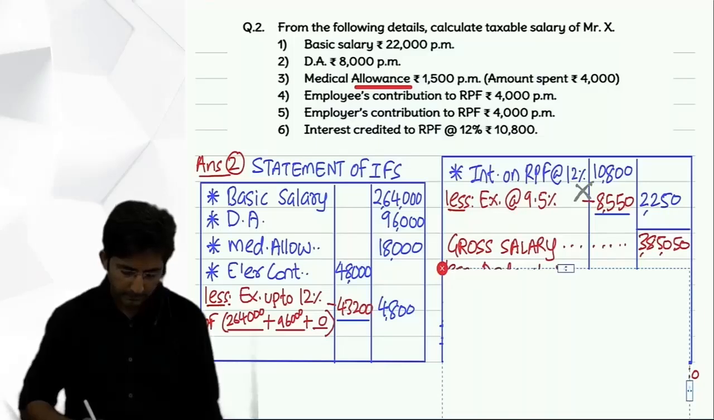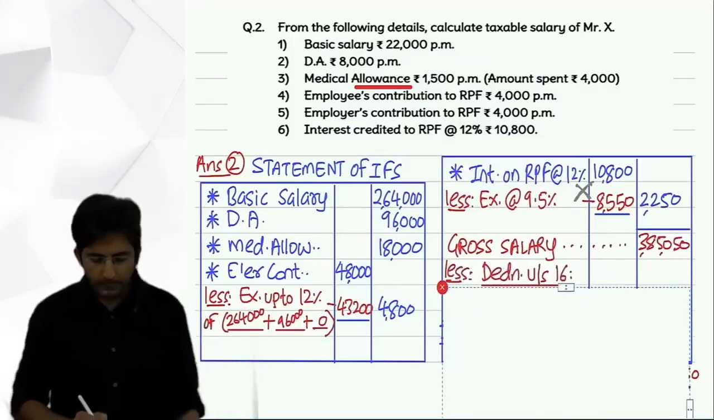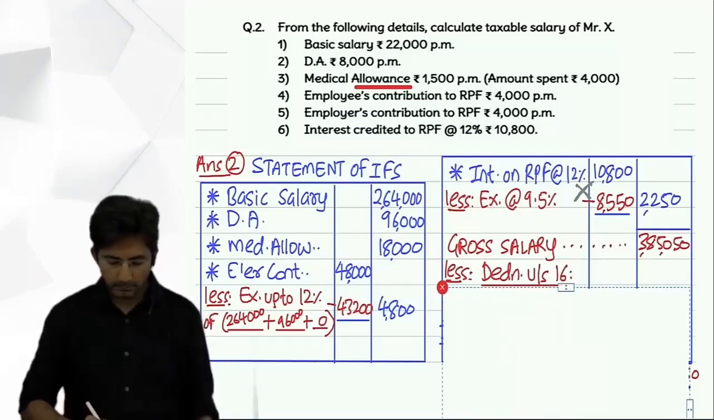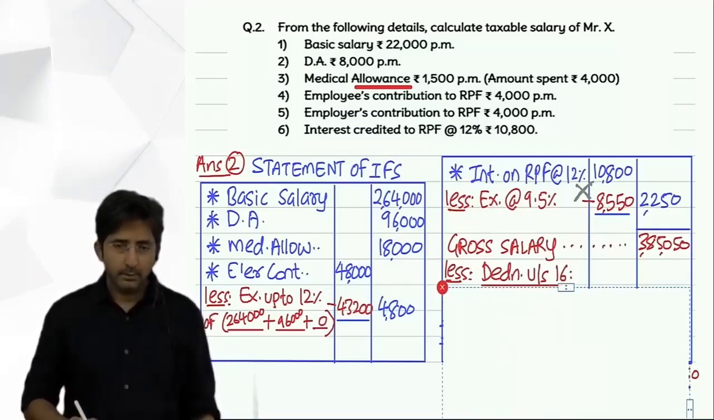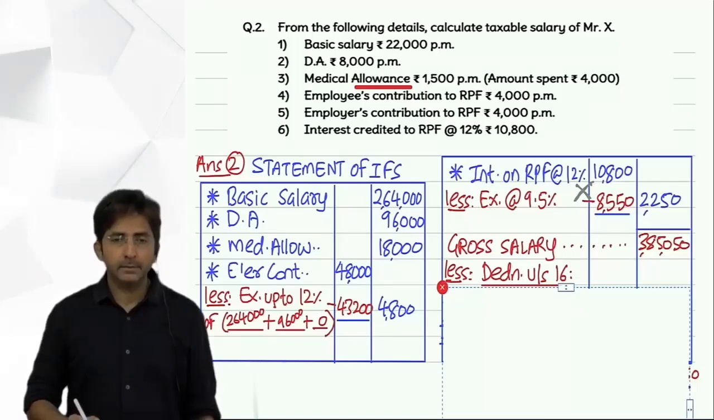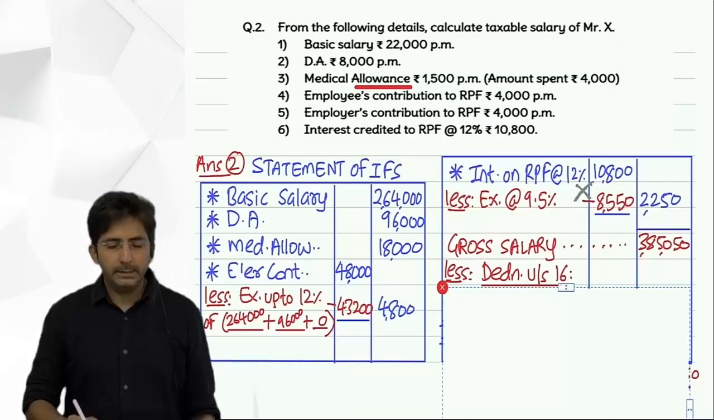Gross salary 385,050. And after this, you have to always write fixed 3 items: standard deduction, entertainment allowance, profession tax. Whether it is there or not there, you have to write it as a format.